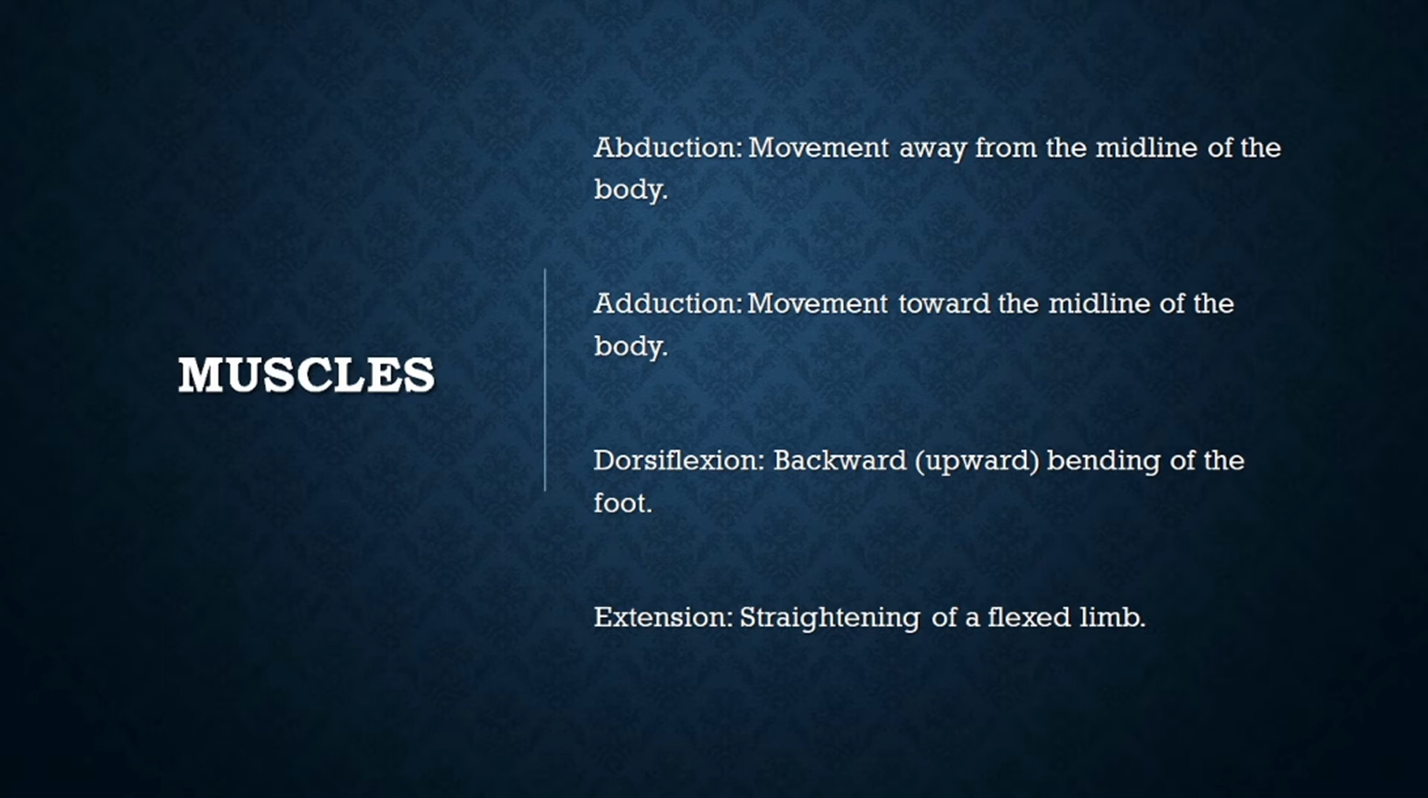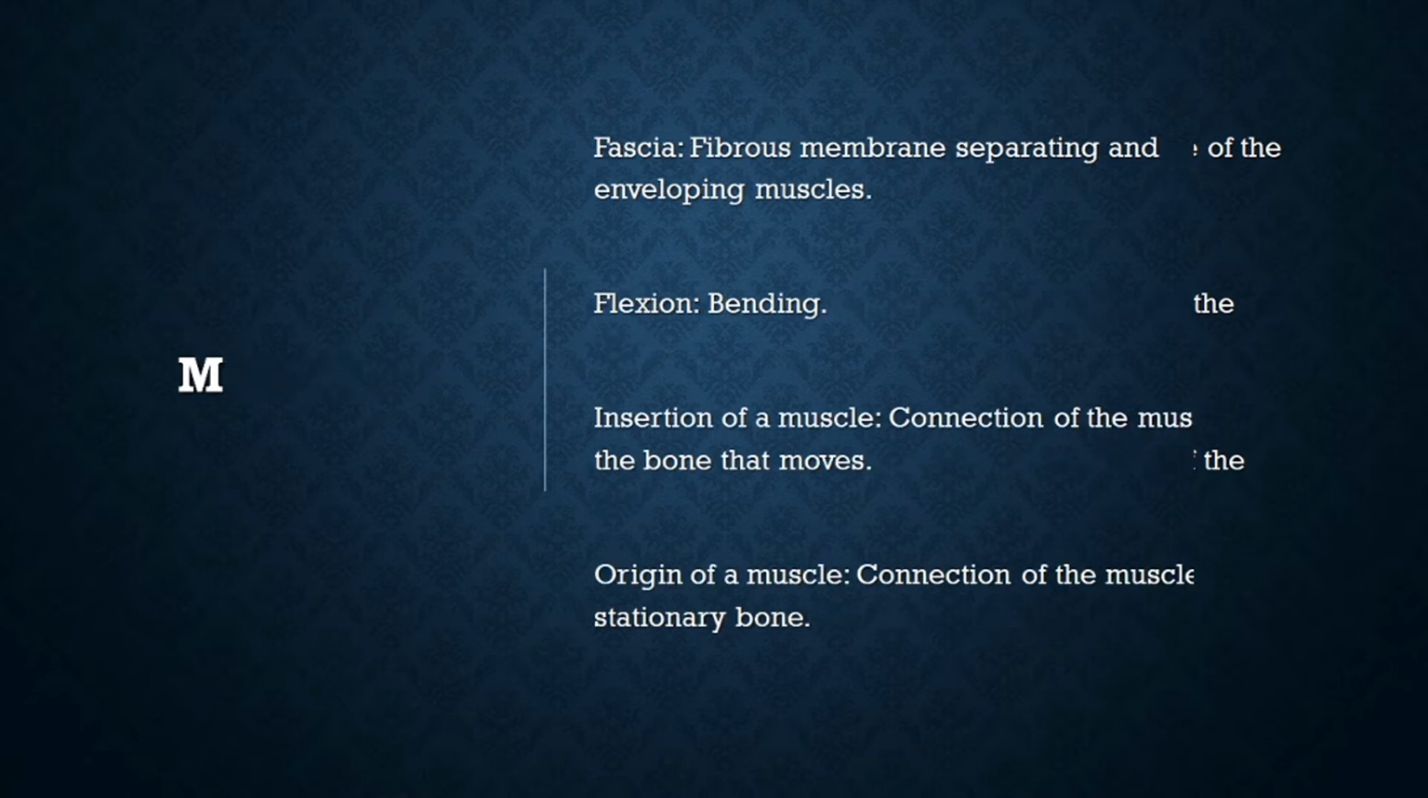Under muscles: abduction, movement away from the midline of the body. Adduction, movement toward the midline of the body. Dorsiflexion, backward bending of the foot. Extension, straightening of a flexed limb. Fascia, fibrous membrane separating and enveloping muscles.